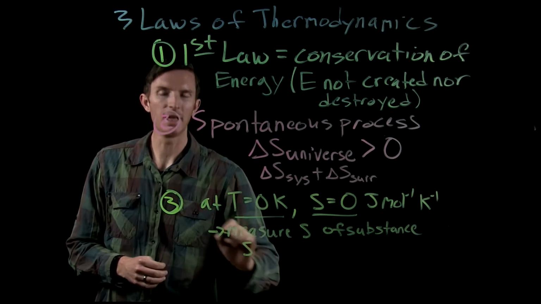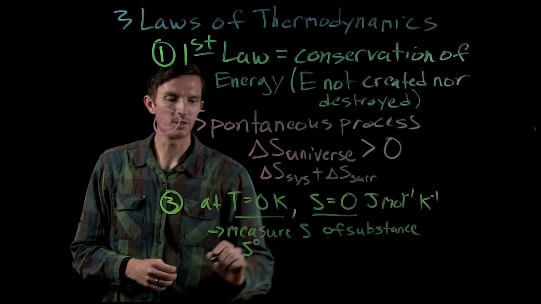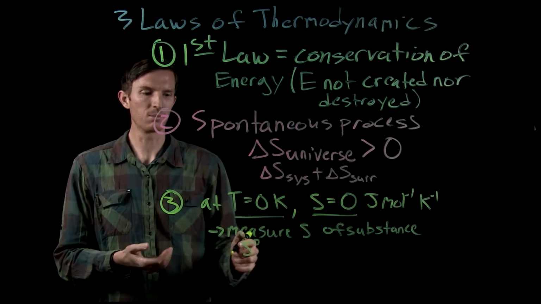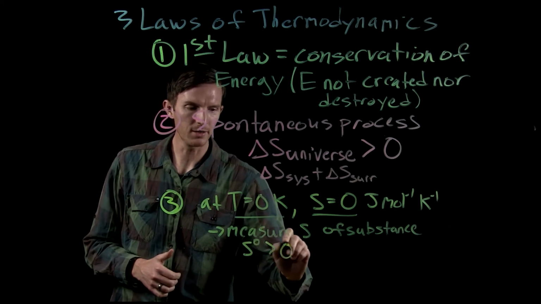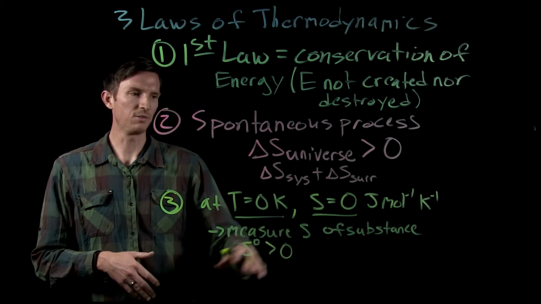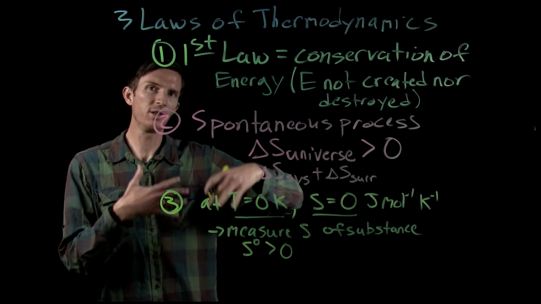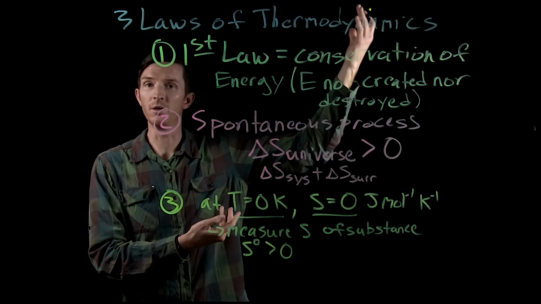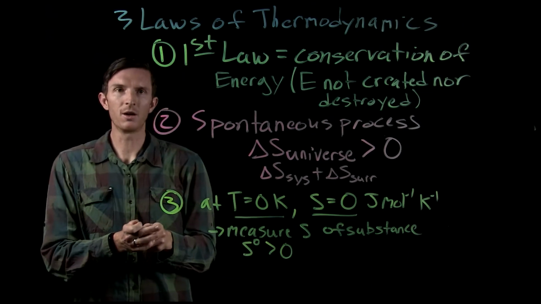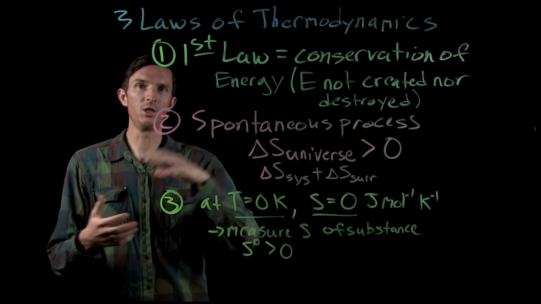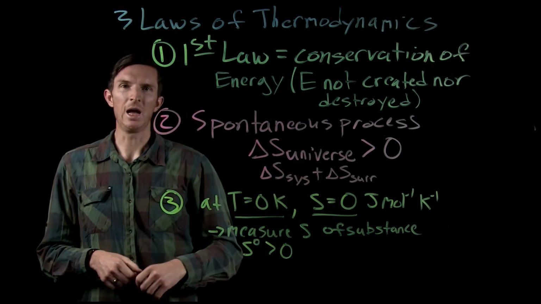Okay, and we'll notice that the entropy or standard entropy of a substance, remember standard as standard conditions, is going to be greater than 0, right? Because if the baseline is 0, anything above 0 Kelvin is going to increase in entropy and have a higher entropy.